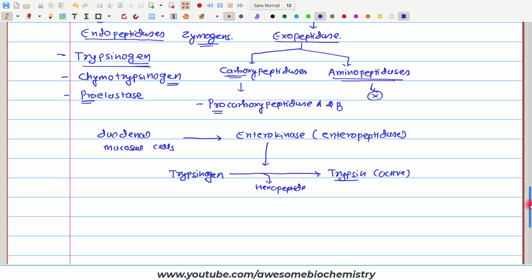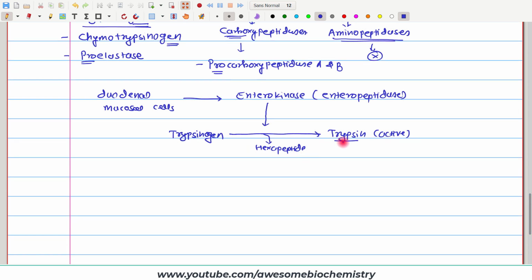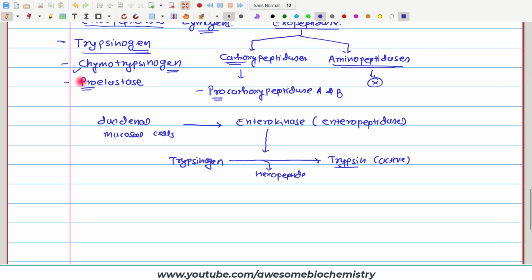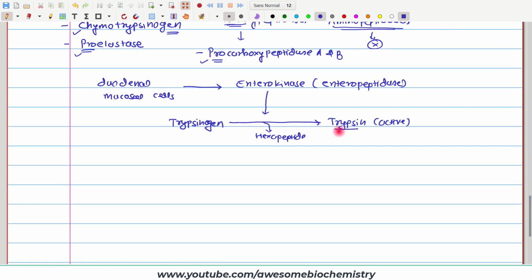Now, it can break down various peptide bonds. Then this trypsin will carry out activation of chymotrypsinogen, proelastase and procarboxypeptidase A and B. How does this activation take place? So, this trypsin activates chymotrypsinogen to chymotrypsin.